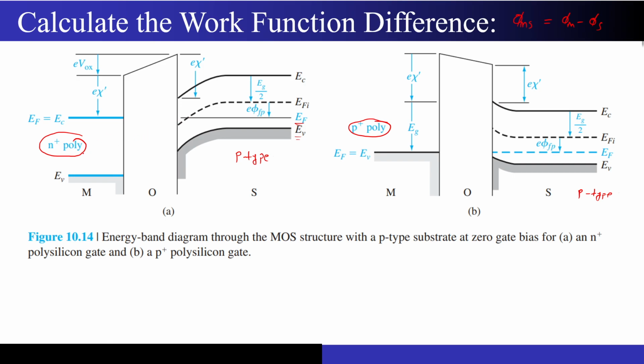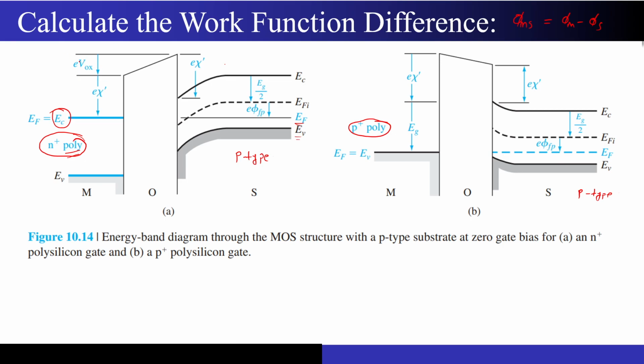Now what is this poly? This is nothing but a polysilicon material. The advantage of it we will see in the later slides, that is why we have shifted from the metals to polysilicon material. But note that since this is also silicon, and this is also silicon, both of them will have the same electron affinity. Now what is the electron affinity? Electron affinity is nothing but the difference between the vacuum level and this EC, that is the conduction band. It is different from the work function. The work function was the difference of vacuum and the Fermi level.